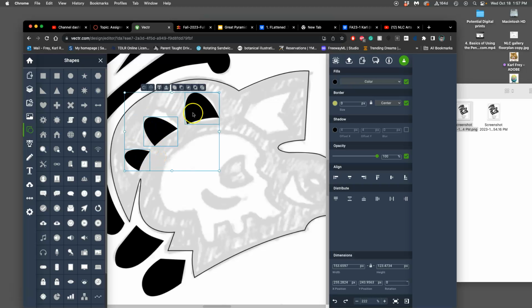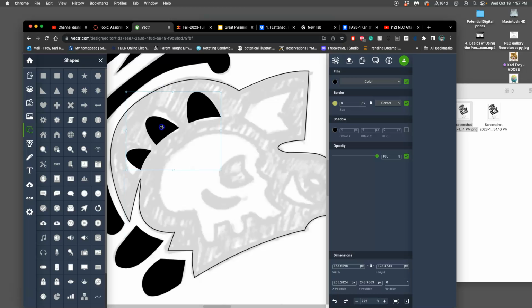Then I can select them all, merge them, it's like a group, and then move them together and put them into place so that they follow along with that kind of curve of my shape. And then I can play with this curve as well. Whoops. By holding down Command and adjusting that.